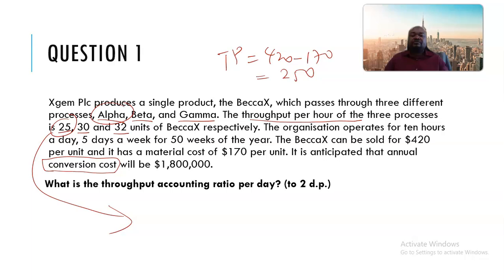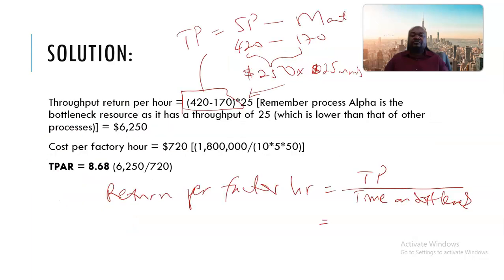Okay, because it produces 25 units per hour. Because remember, for us to determine the time taken on bottleneck resource, how many hours is taken per unit of bottleneck resource?